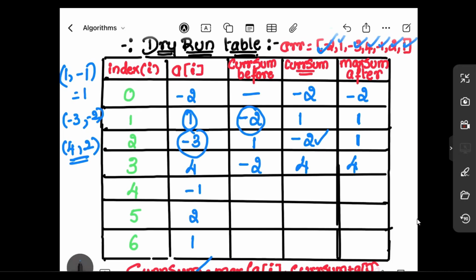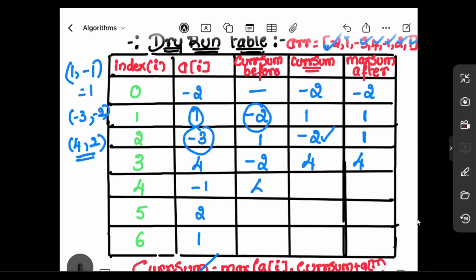The same thing we will be doing with the last three rows. So this is fine. The previous value that we have got here is 4. Current sum before is 4. So we'll be going with the max of -1 as well as 4 minus 1, right? So -1 comma 3. This will be 3. We already have the maximum value 4, so 4 is greater than 3. We'll not update this with the 3. We will keep this 4 itself.